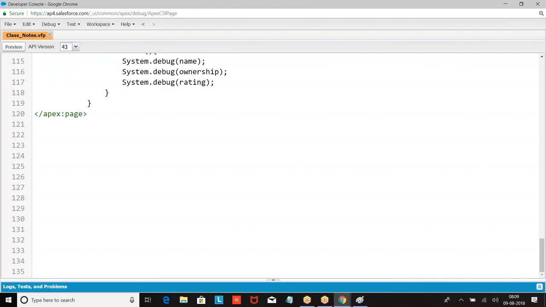If you want to know the complete syntax of the class, we are supposed to understand one more concept. It is called access modifier. Before the class, I have to define whether it's public, private, global or protected. What is this access modifier and what is its purpose? Let us understand this.